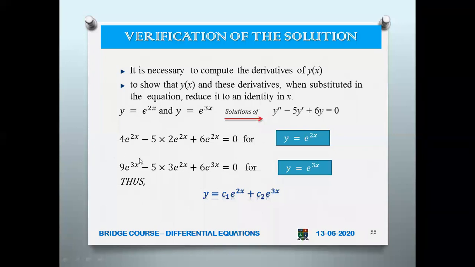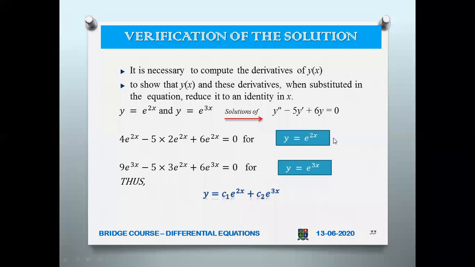Sorry, I'm very sorry. So that is why we have 9 e power 3x minus 15 e power 3x plus 6 e power 3x is equal to 0. When you simplify this, cancel all these, here you will get 2 e power 2x minus 5 e power 2x plus 3 e power 2x equal to 0. When you cancel this 3, you will get this.